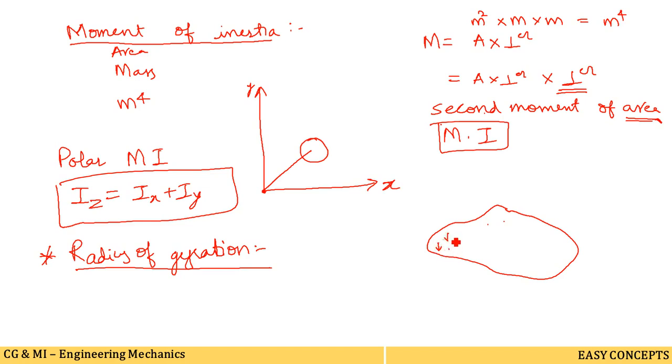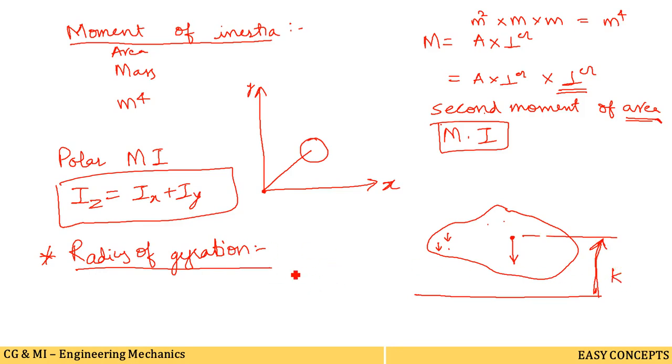These are like parallel forces, so they will have one resultant acting at a certain point. Suppose the distance from the reference axis to this point is k, then this k is called the radius of gyration.